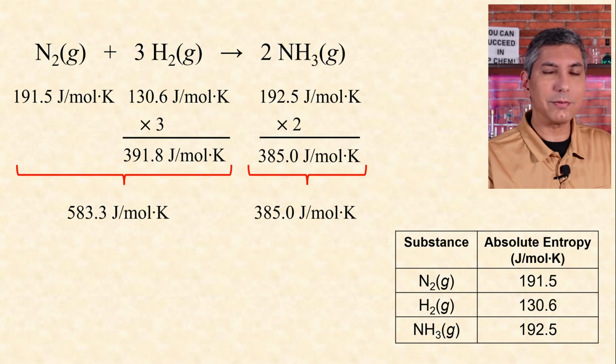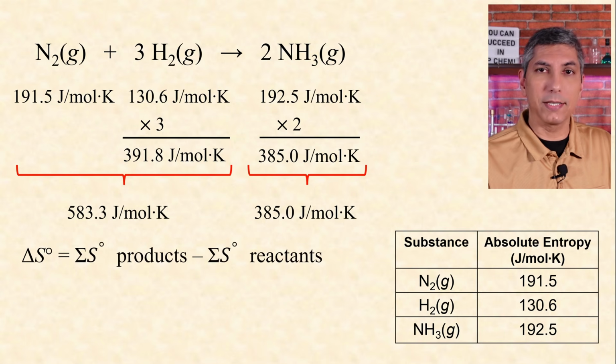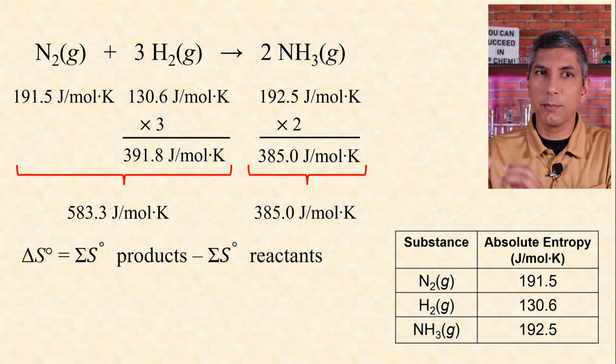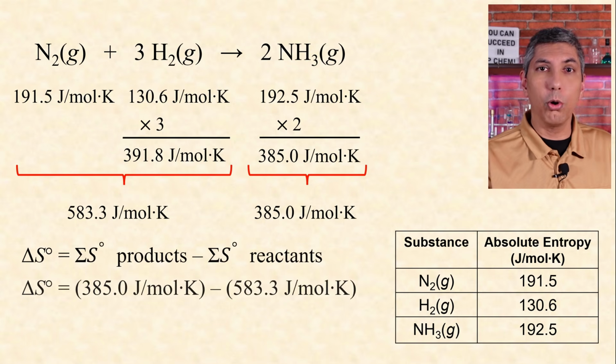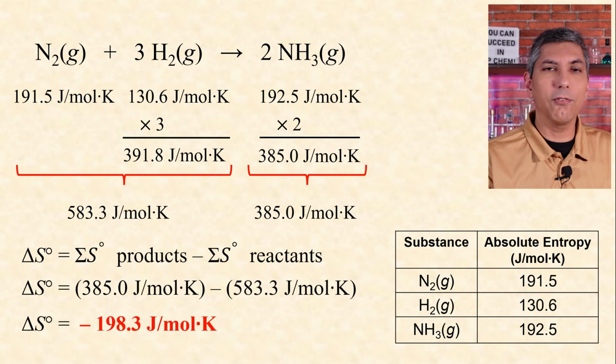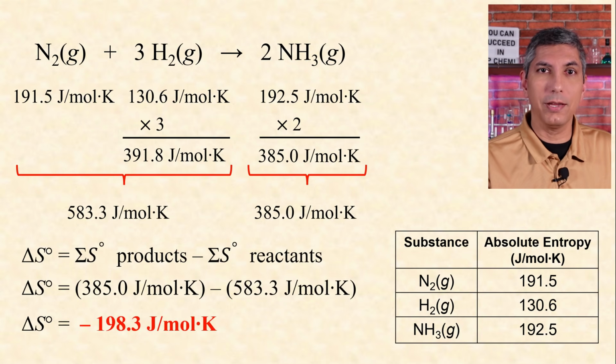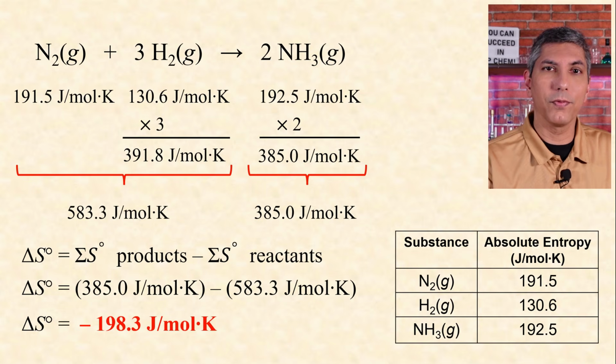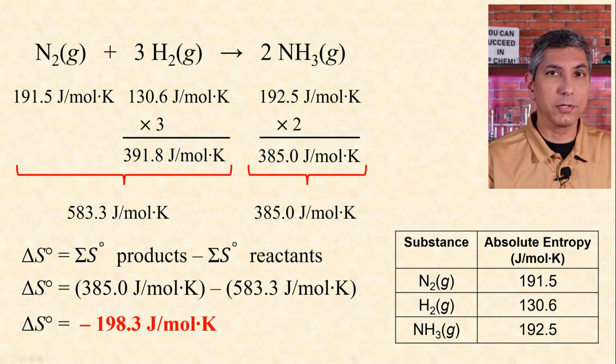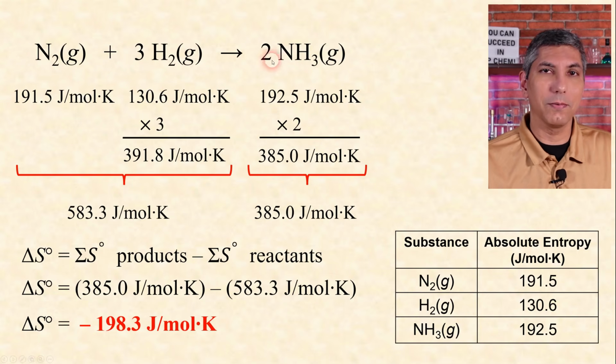To calculate delta S, we take the sum of the products minus the sum of the reactants and find that the overall delta S is negative 198.3 joules per mole per Kelvin. Looking at the reaction itself, we'd expect a negative number since we start with 4 moles of gas and end up with 2.